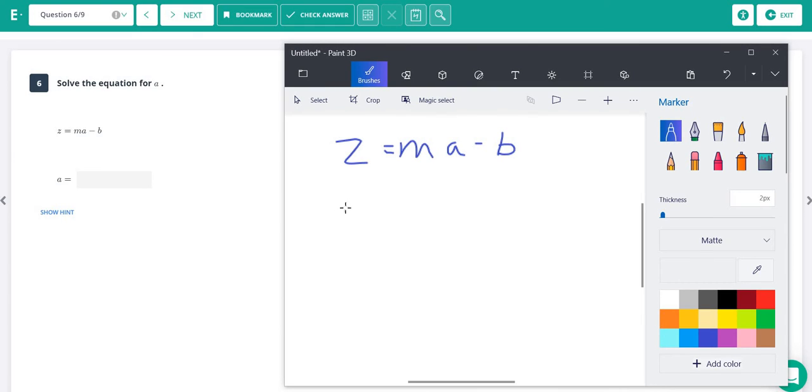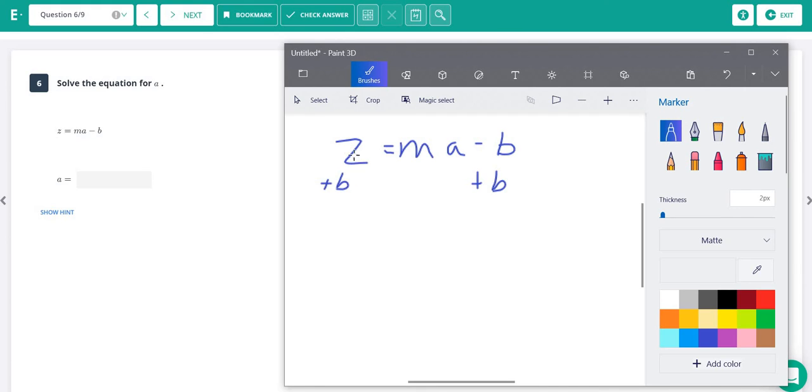All right, so this one here has been giving a lot of people trouble. I think I got more questions on this one than anything else on this whole assignment, this and number 7, which is very similar. It gets a little confusing because we're not dealing with numbers, we're dealing with only variables here. But we solve it the exact same way. I mentioned before on some of the other ones that if you have multiplication and addition and subtraction, you get rid of the addition and subtraction first. So the first thing we're going to do here is add b to both sides.